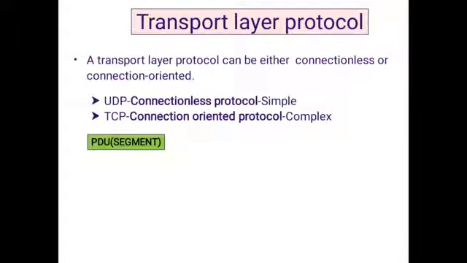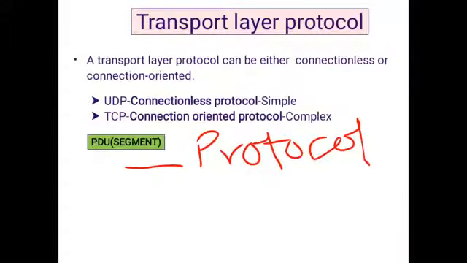Now that data is transmitted to the network layer. In the network layer, the data is in the form of packets. Now in the transport layer, the data is in the form of segments. So either we call it a segment or we call it a PDU. What does PDU mean? Protocol data unit. The protocol data unit used in the transport layer is called a segment.